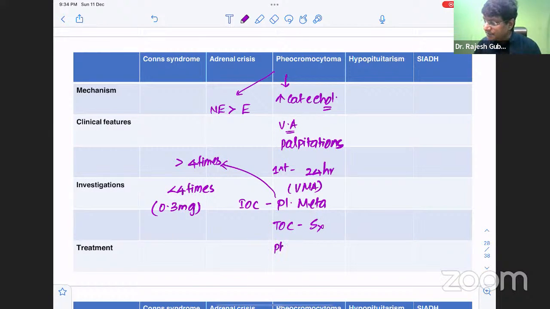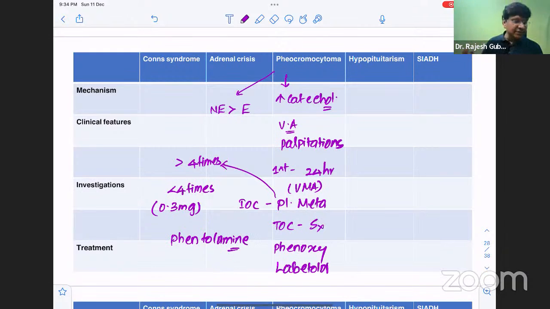So in order to reduce the blood pressure to less than 160/90, you need to give phenoxybenzamine, which is an alpha blocker. Another alternative antihypertensive that can be given is labetalol. But while doing surgical resection, if there is an intraoperative hypertensive crisis, then we give phentolamine. So that will be the treatment for your pheochromocytoma.